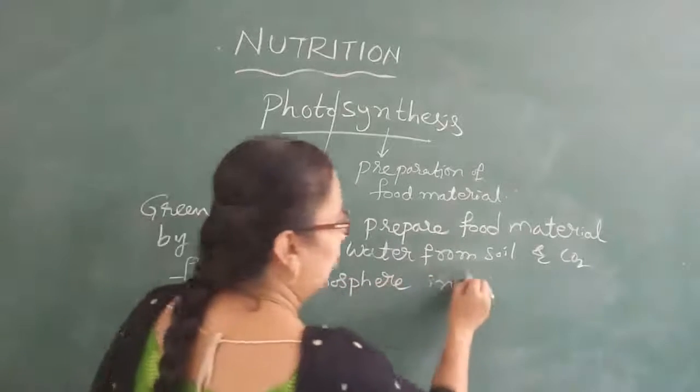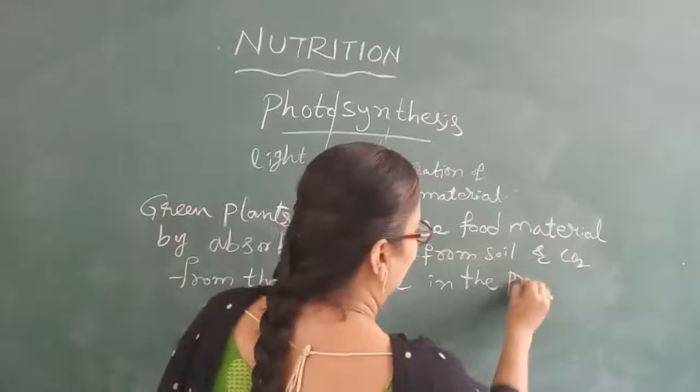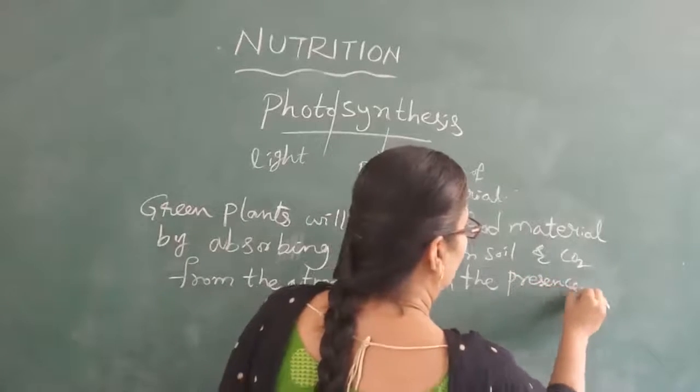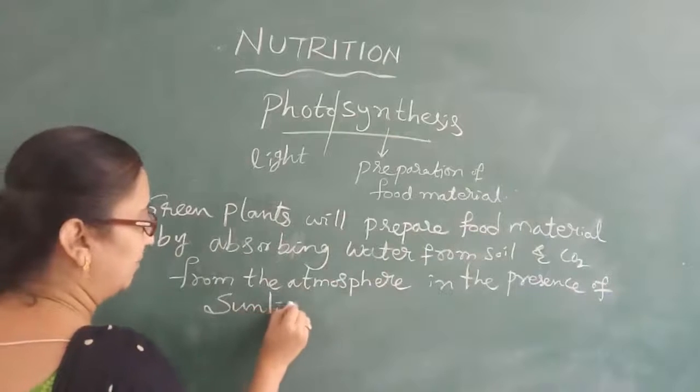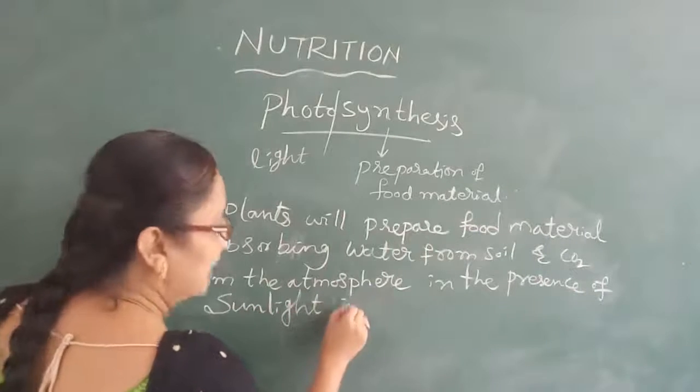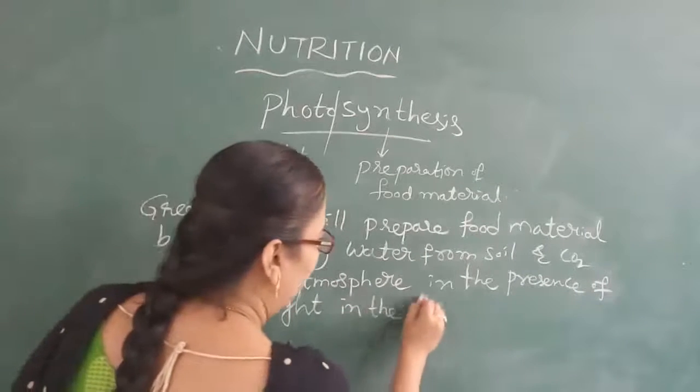in the presence of sunlight, in the chloroplast.